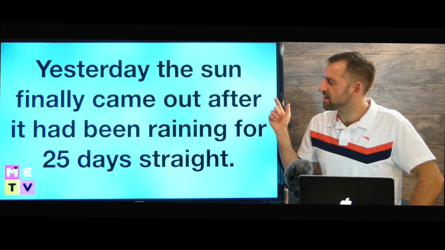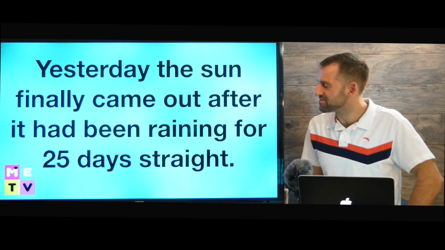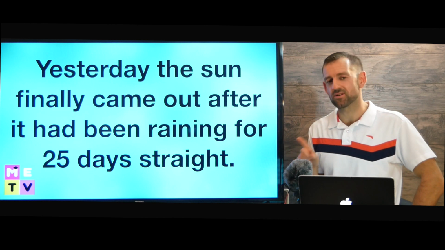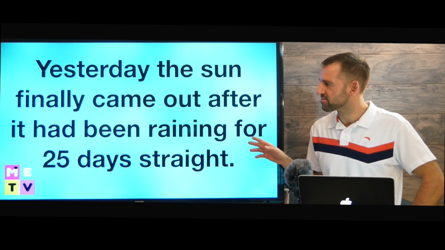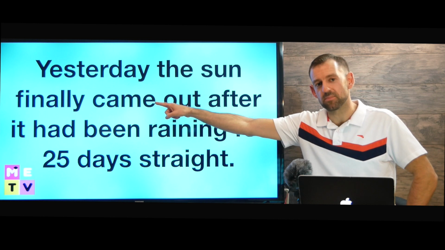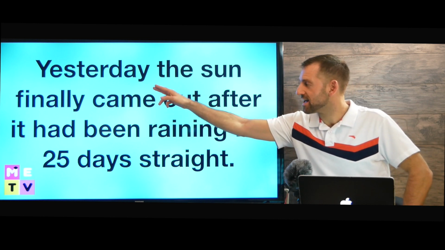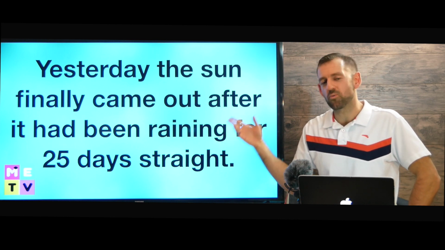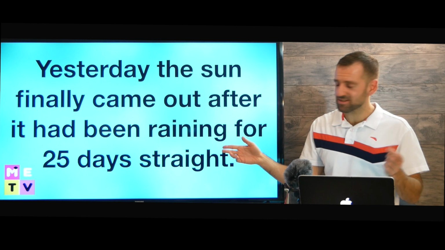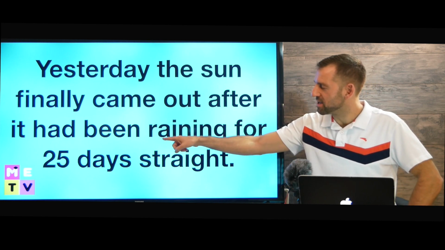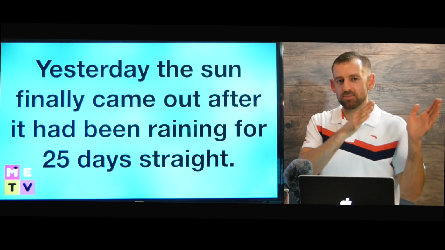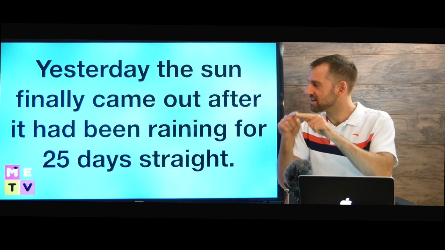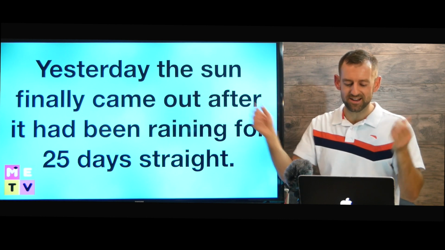Yesterday the sun finally came out after it had been raining for 25 days straight. Wow, that's a lot of rain. Where is our simple past verb? Came, right? Yesterday the sun finally came out after it had been raining for 25 days straight. So where is our past perfect continuous? Had been raining. Had been raining for 25 days straight. Then our past event is the sun came out. Yes, I love the sun.